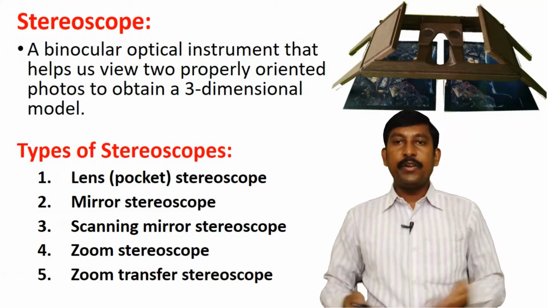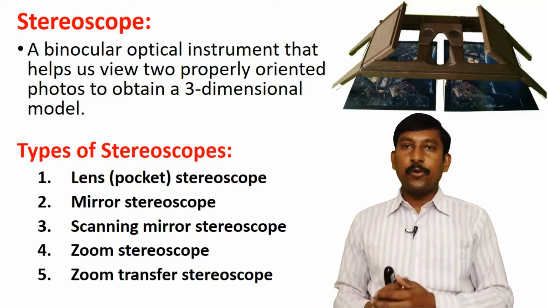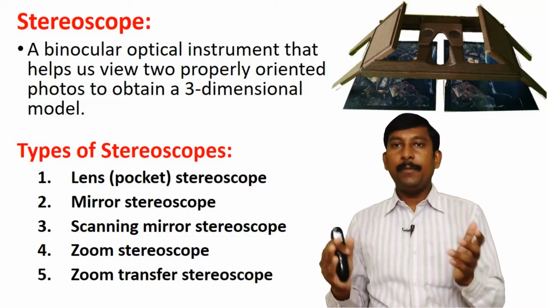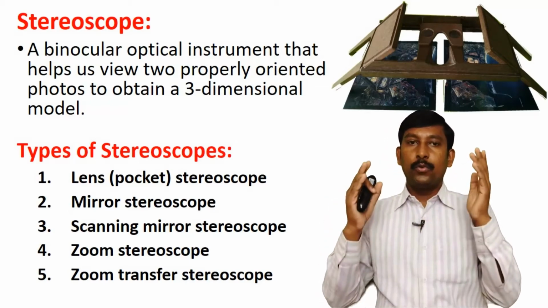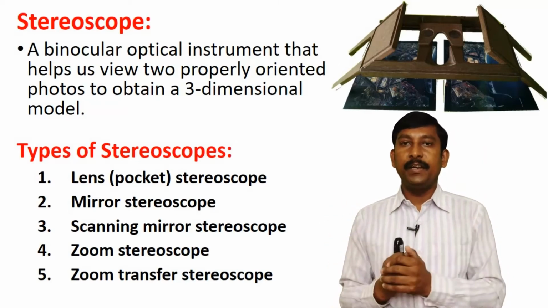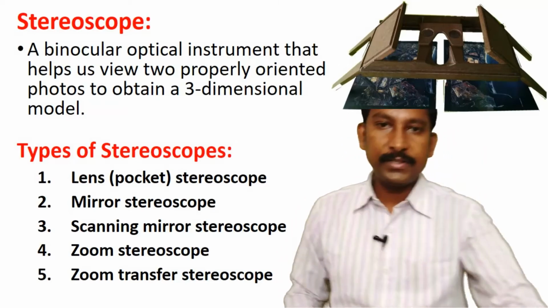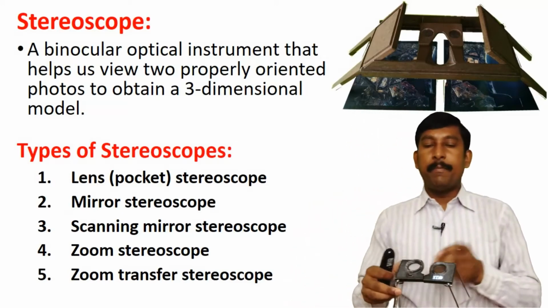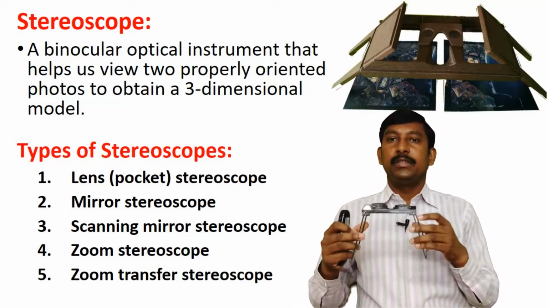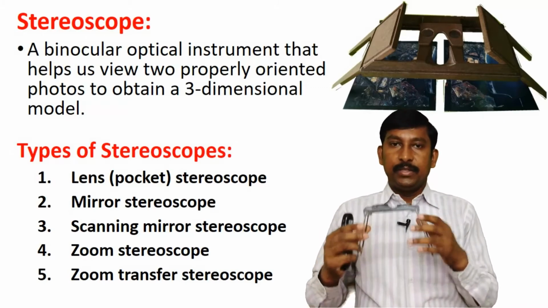Next thing, what is the stereoscope? Stereoscope is a binocular optical instrument that helps us view two properly oriented photos to obtain three-dimension views. For example, here is the binocular optical instrument.